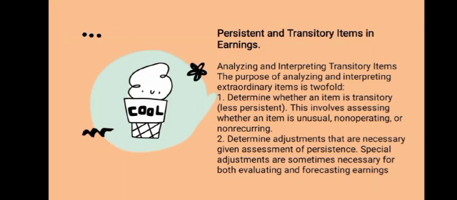First, analyzing and interpreting transitory items. The purpose of analyzing and interpreting extraordinary items is twofold. First, determine whether an item is transitory or less persistent. This involves assessing whether an item is unusual, non-operating, or non-recurring. And the second, determine adjustments that are necessary given the assessment of persistence. Special adjustments are sometimes necessary for both evaluating and forecasting earnings.